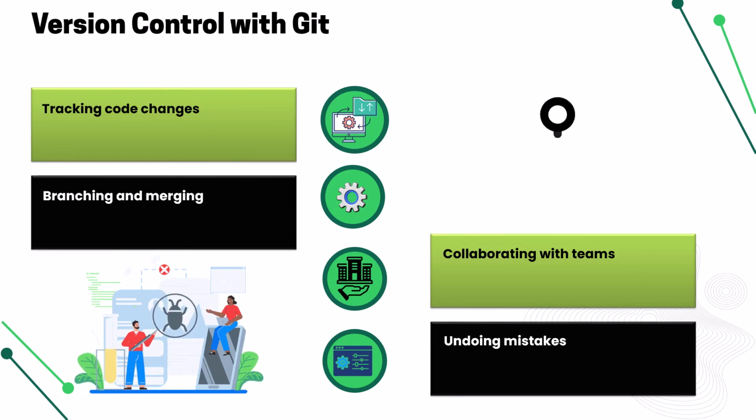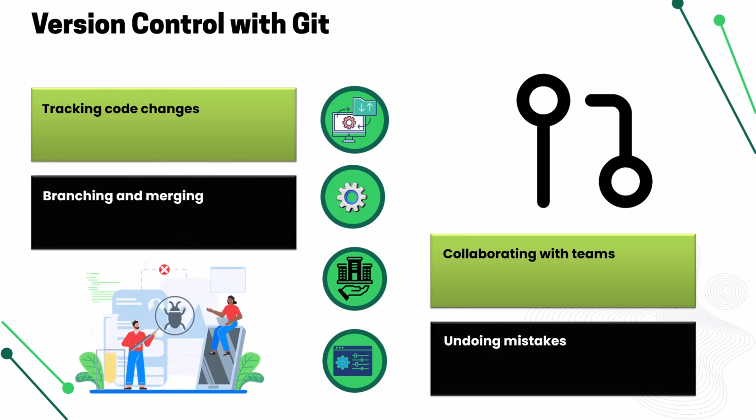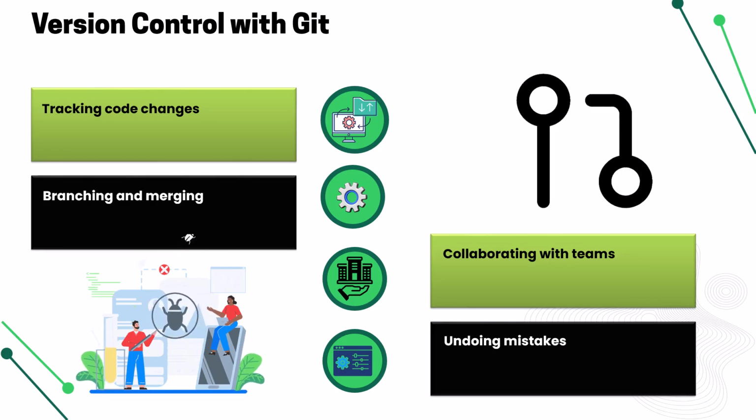Imagine writing code without Git. One mistake and poof, chaos. With Git, every change is tracked, so you never lose work. Branching lets you experiment fearlessly. Merging brings those experiments to life. Team collaboration becomes seamless. No more "who overwrote my code?" Reverting moments and undoing mistakes, that's Git whispering, relax, I got you.